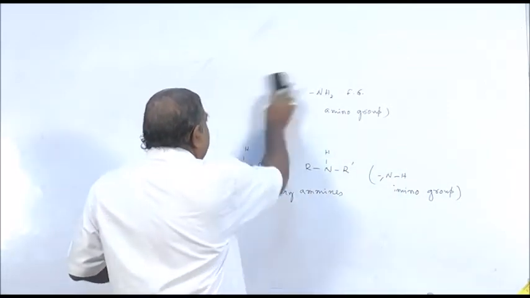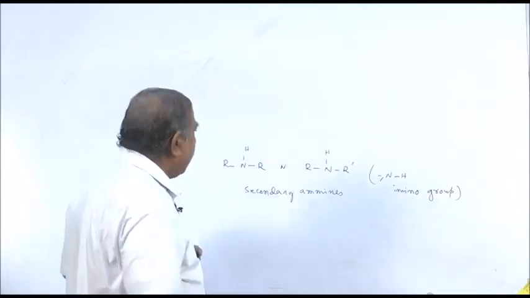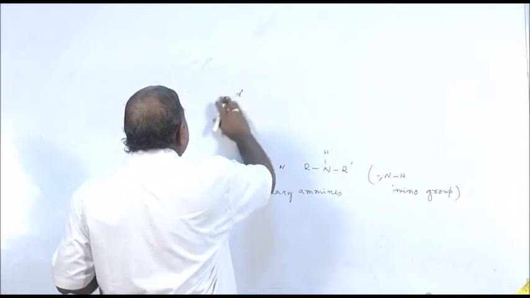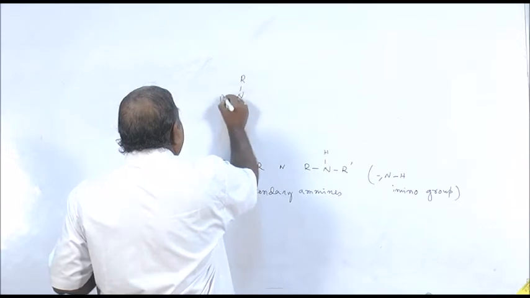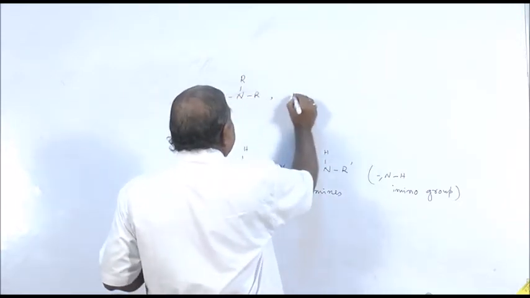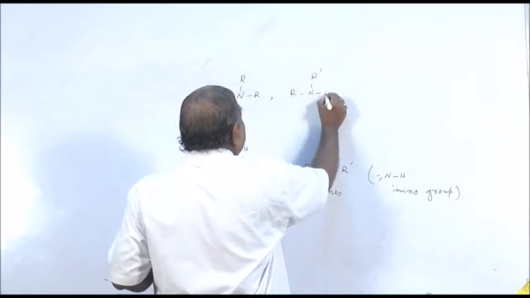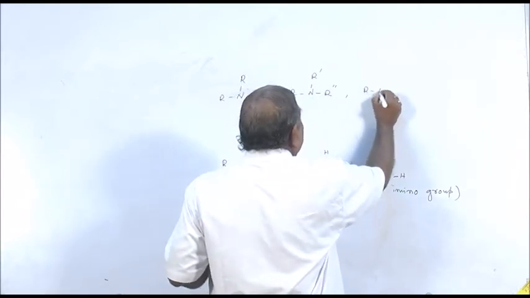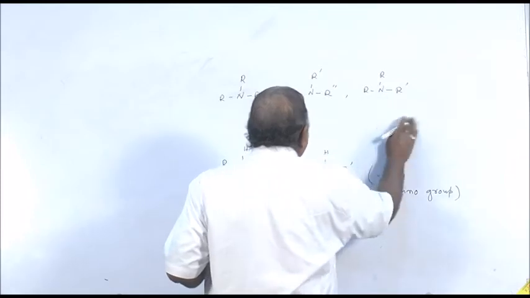The third category of amines is a tertiary amine. When all the three hydrogen atoms of ammonia are replaced by alkyl groups, all may be same or all may be different, or two of the alkyl groups may be same and one is different.